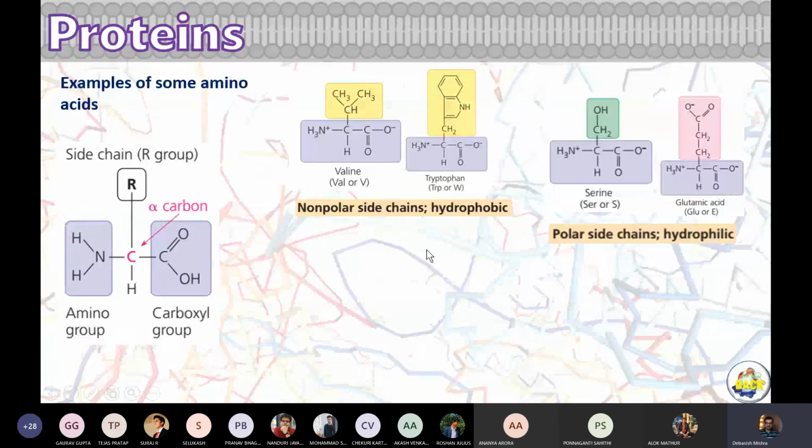Just show you here. Valine is a hydrophobic amino acid. Can you see that? It's a hydrophobic amino acid. And glutamic acid is a hydrophilic amino acid with a negative charge at pH 7.2. pH is very important here. Okay, as it is a complete alkane, you know, it doesn't like water anyway.